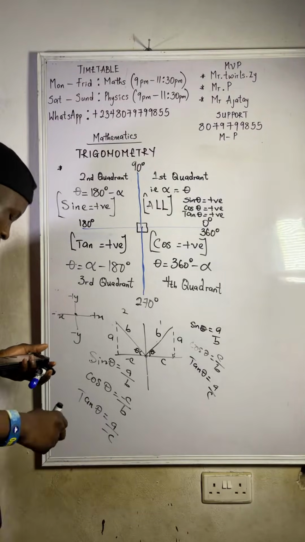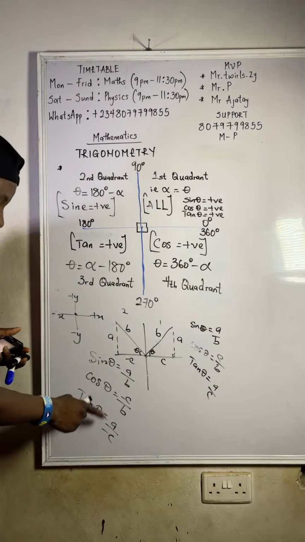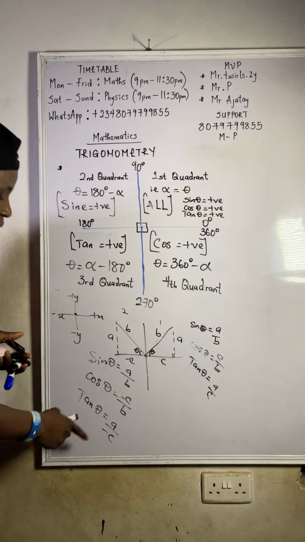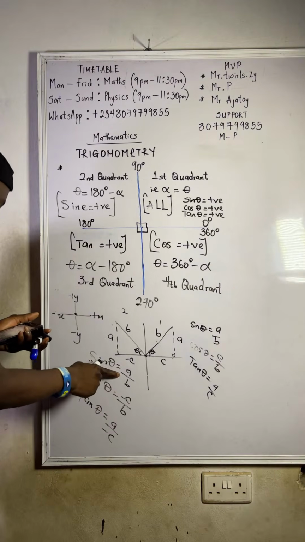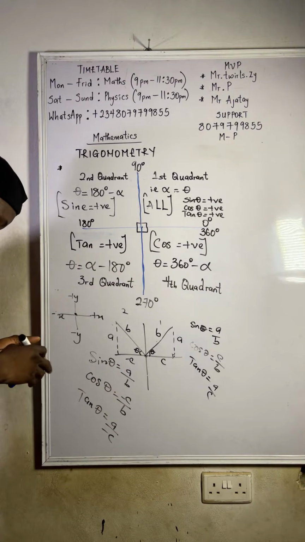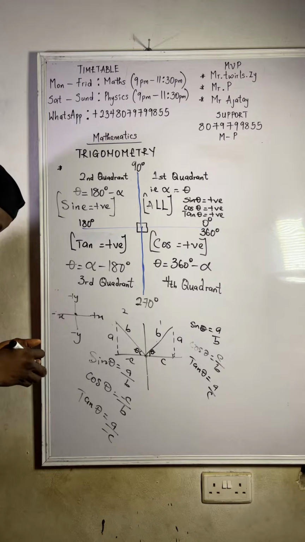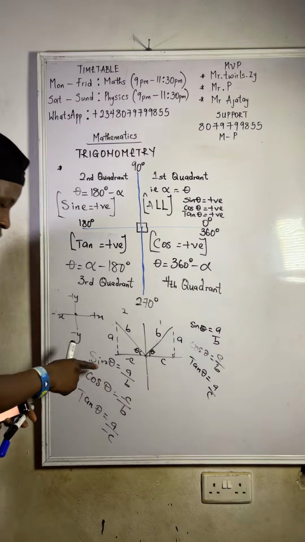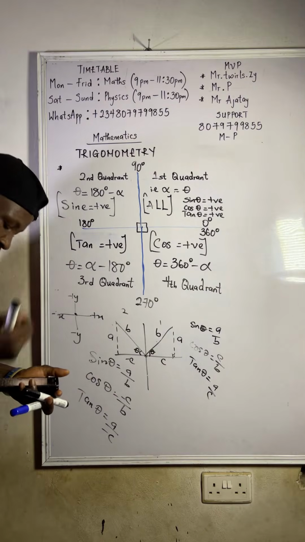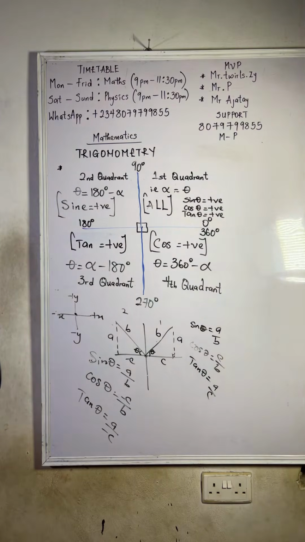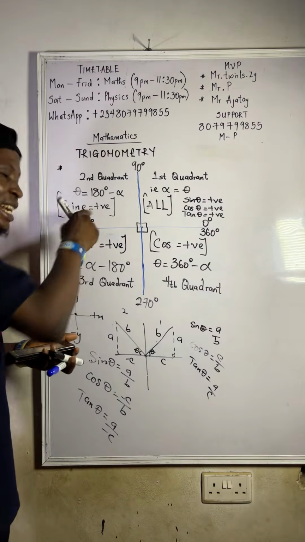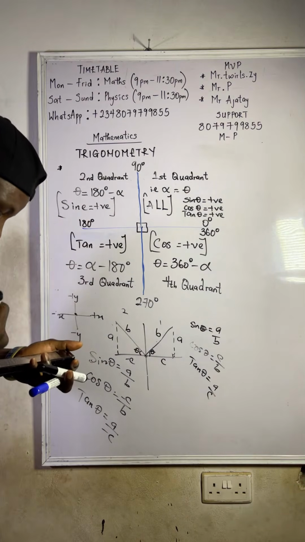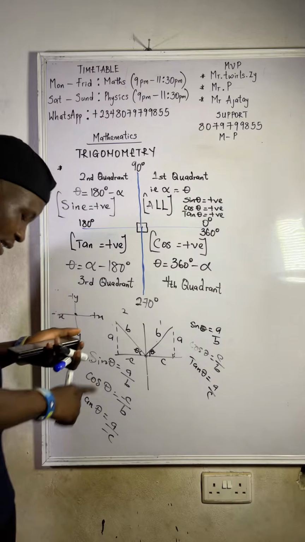Do you see now that cos is negative and tan is negative? Which one is only positive? Do you see that it's only sine that is positive? So do you understand why it is only sine that is positive here?